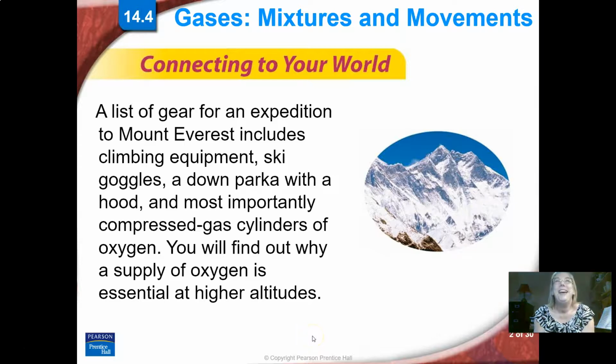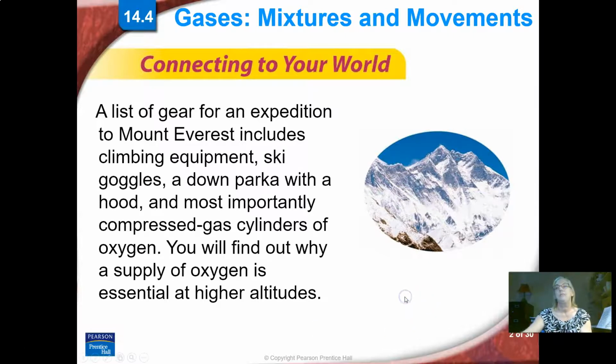Hi there, we're going to talk about gases and mixtures of gases. So we talked about Mount Everest and Denver before. Remember, when we go to those locations, we have less air pressure, and so within that mixture of air, there's less oxygen. So people have to bring their own oxygen when they go up to scale Mount Everest, or they are going to feel a little bit winded when you go up in Colorado. When you're high up, you're going to feel it when you're trying to exercise. There's less oxygen in that mixture of gases.